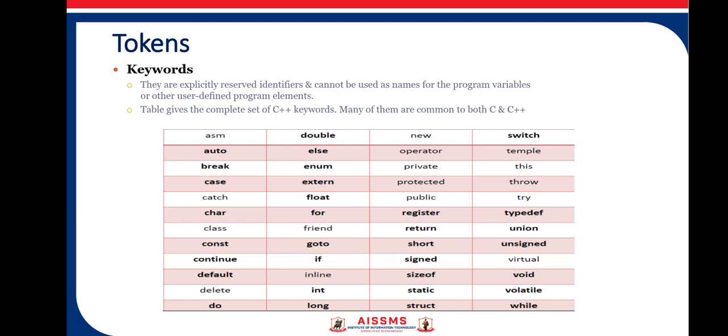Most of the familiar keywords which are there in the C language you can see, like char, else, if, for, float. Apart from that, some additional keywords are included in C++, like extern, template, this, throw, try, private, public, protected. All these words have a specific meaning to the compiler, so you cannot use them as variable names.